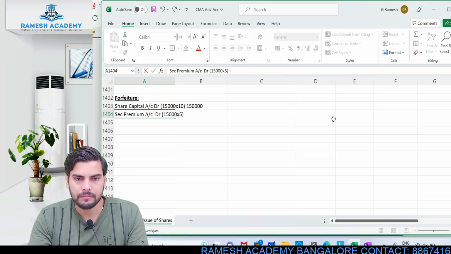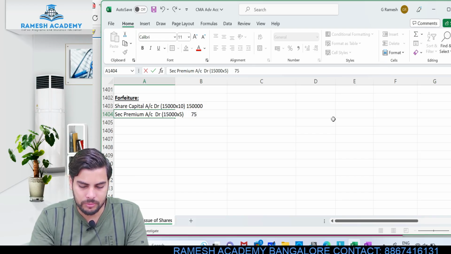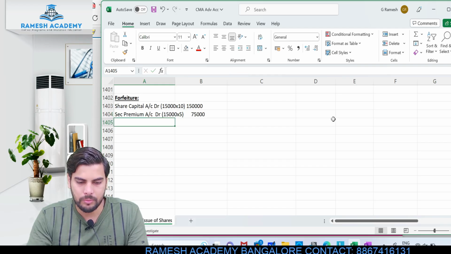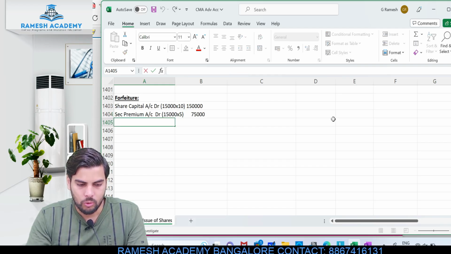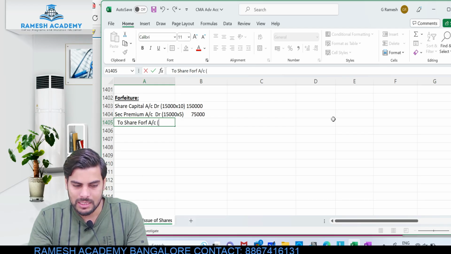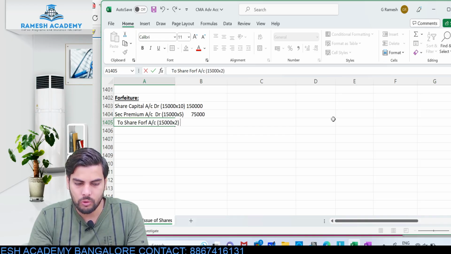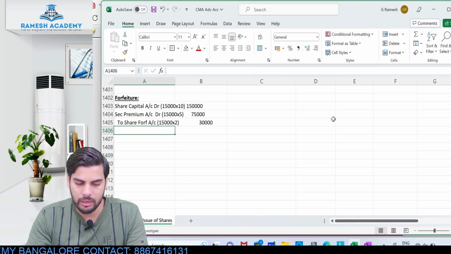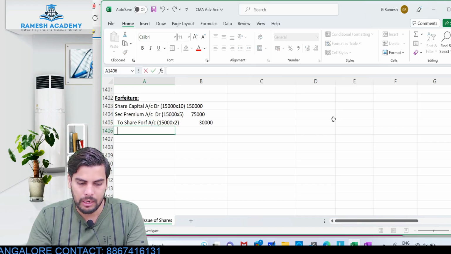Yes. This would be 75,000 rupees, right? Correct. So this would be 75,000 rupees to what? To share forfeited account to the extent of amount which is already collected. In this case, if you observe carefully, only application money of 2 is already received. It means only 30,000 rupees has been collected. The remaining wouldn't be collected.